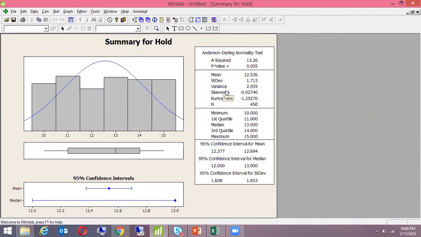So what is the average hold I would consider here? Median. 13. Very good. I would not say my average hold is 12.53. I would say my average hold is 13.